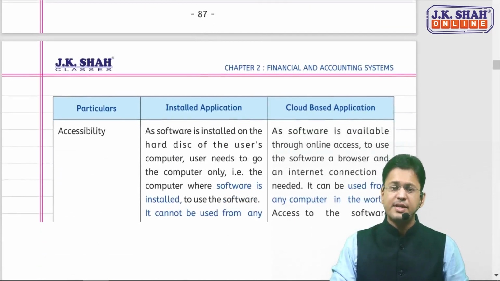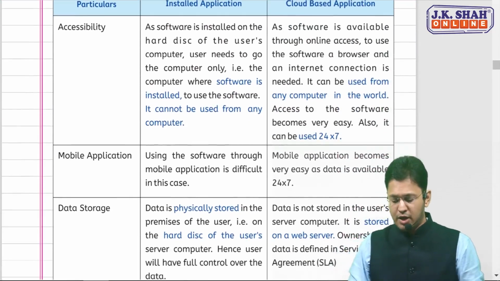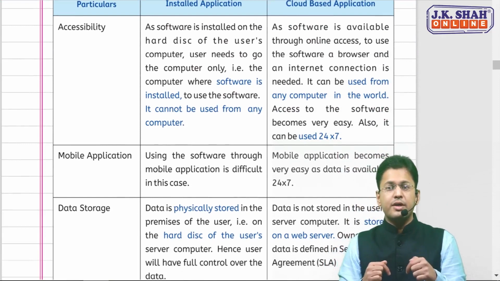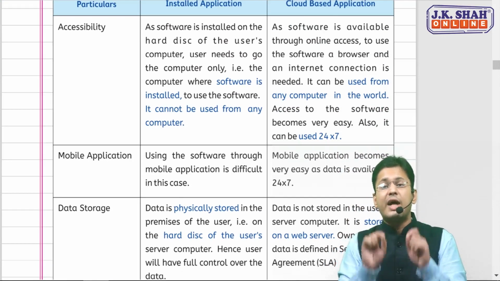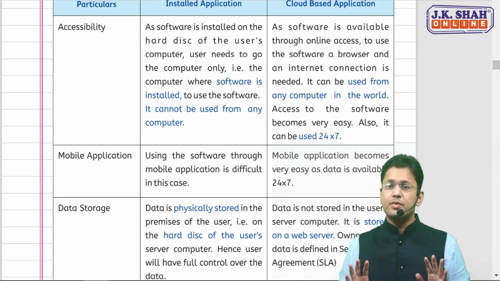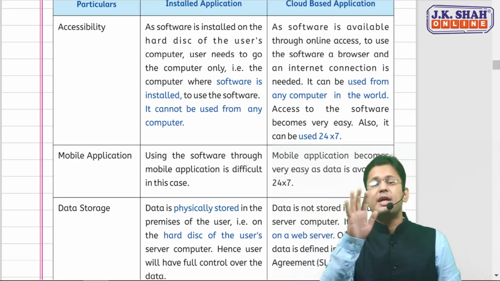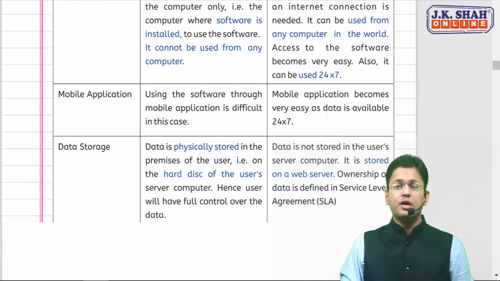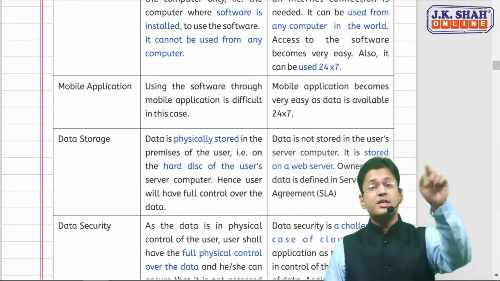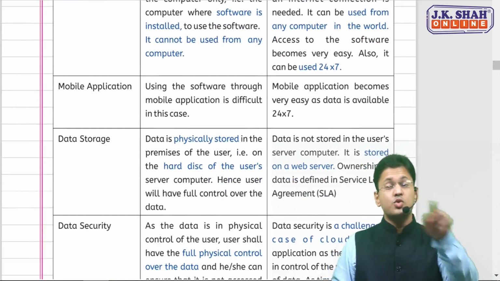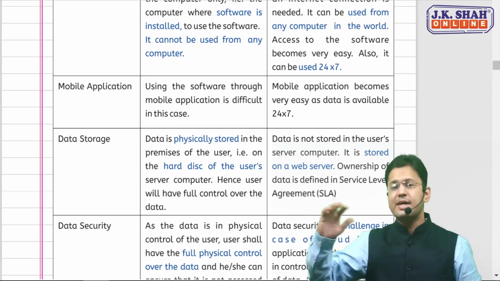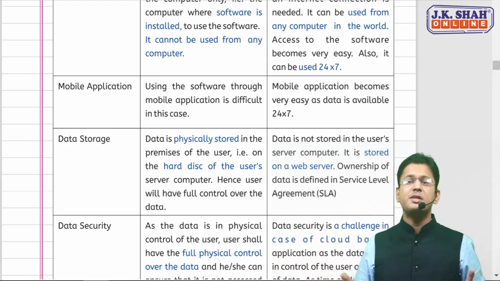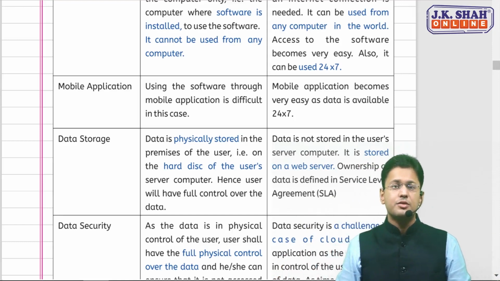The second one, accessibility. Since the software is installed on the computer's memory, the user can access it only through that computer on which it is installed. Whereas in the cloud-based application, the user can access it from anywhere in the world. It is accessible 24/7. Next, mobile application. Using installed software through a mobile application is very difficult. Whereas in the cloud, as I said, a mobile application becomes very easy as data is available 24/7, so you can easily access it even from a mobile application.